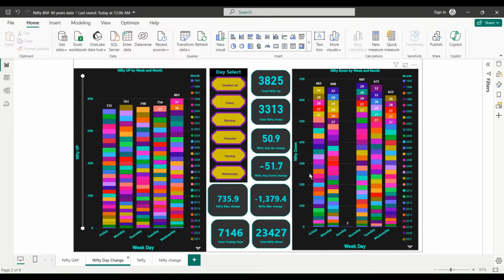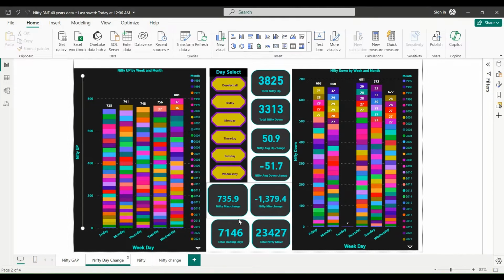So this Power BI report is going to amaze you, and the ease with which we can filter data and see whatever you want, like gaps or the day's change or one particular day, is going to blow your mind. Okay, so let's get started.